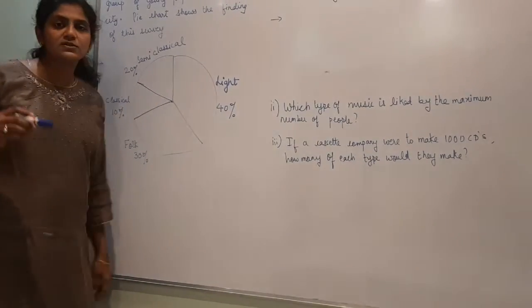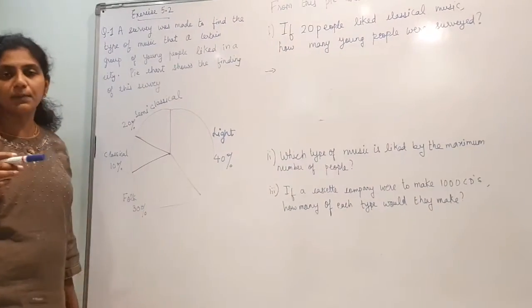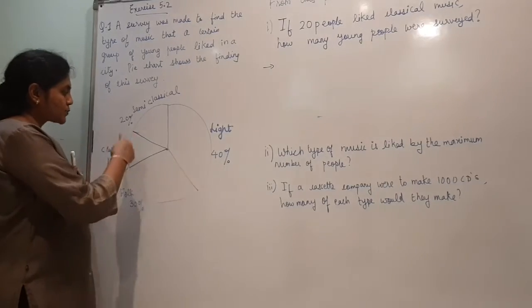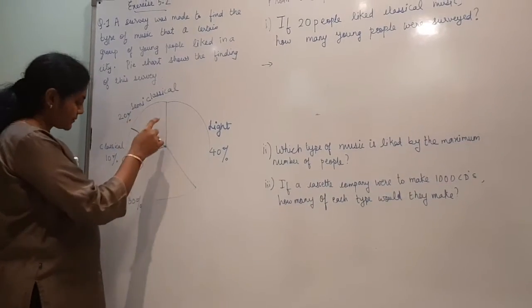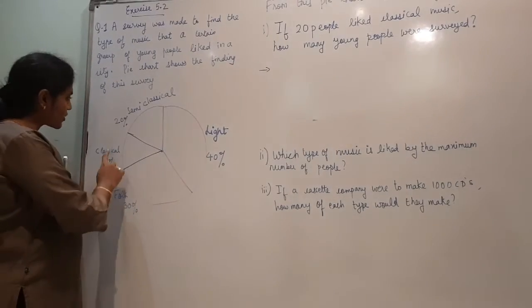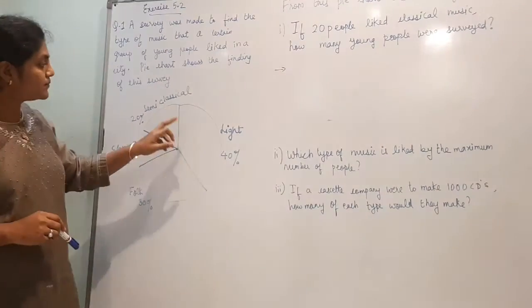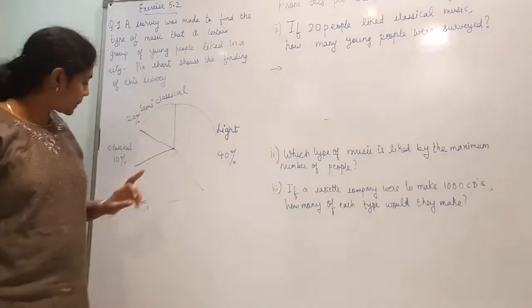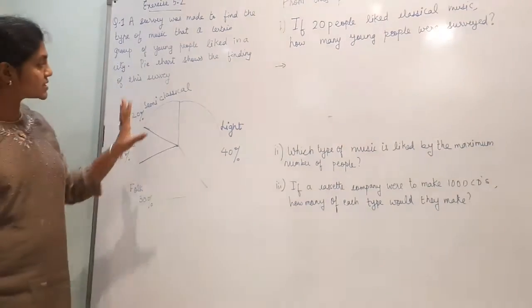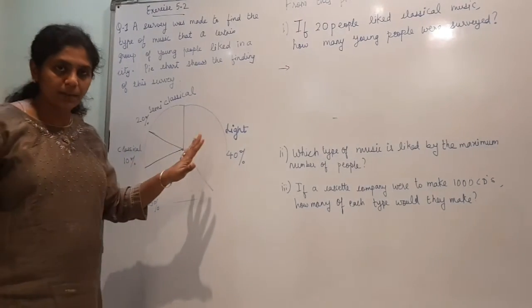In this pie chart there are 4 types of music: semi-classical, light, folk and classical. 20% were liking semi-classical, 40% light, folk 30%, classical 10%. So this is the distribution of the music liked by different people, right?